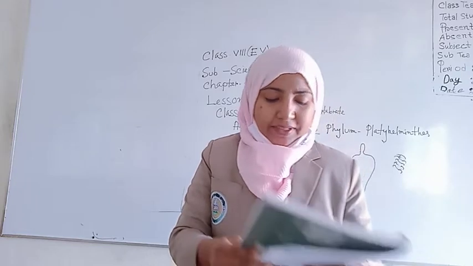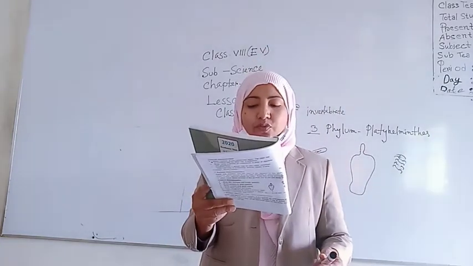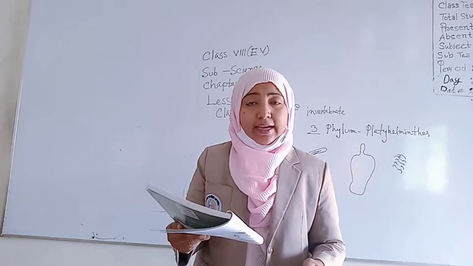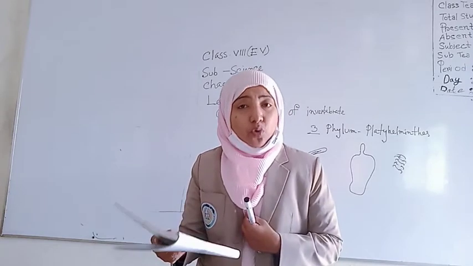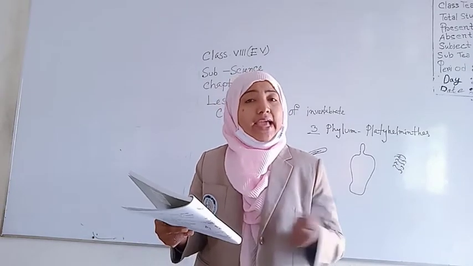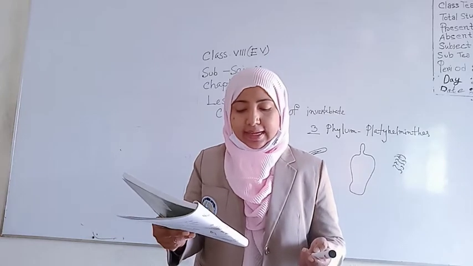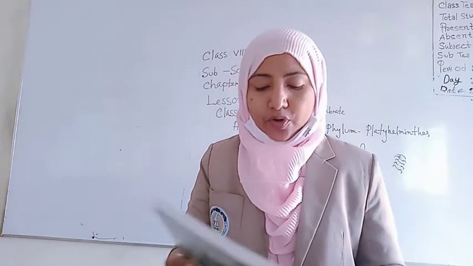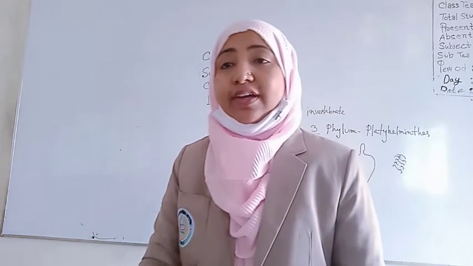The body cavity is filled with blood and is known as the hemocoel. Another word is hemoglobin, but they have the hemocoel. Examples: butterfly, prawn, cockroach, crab, etc.